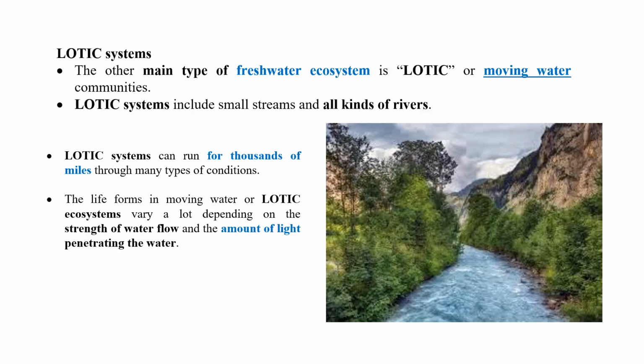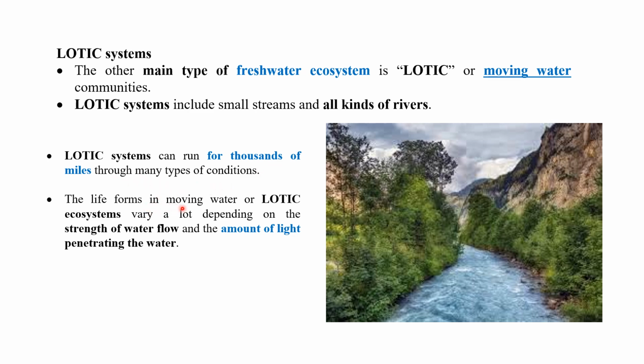Next, under the freshwater ecosystem is the lotic system. The other main type of freshwater ecosystem, the lotic, is a moving water community. So a standing water community is called lentic, whereas lotic comes under moving water communities. In this example diagram, the water is moving. Even a river we can consider a lotic system. Lotic systems include all streams and all kinds of rivers, and can run for thousands of miles through many types of conditions.